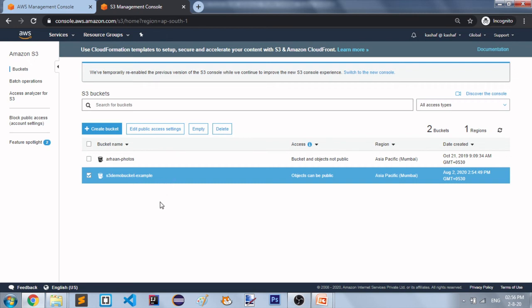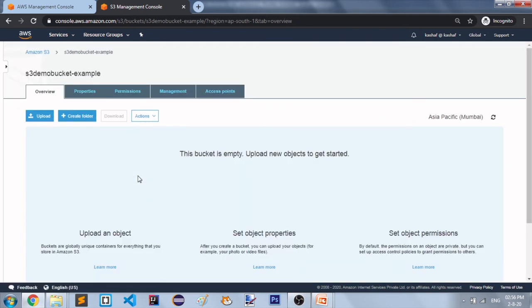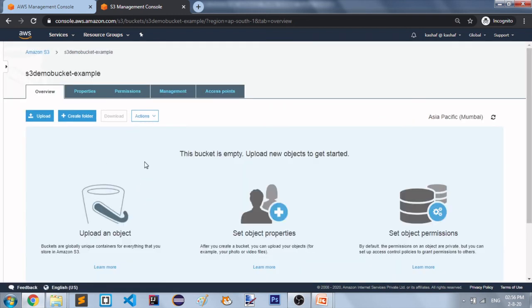So the first part of this demo is completed. Now I am moving to the second part. In the second part we will upload some files. I am going to click here and go inside my bucket. Now I am inside my bucket. You can see this bucket is empty. Upload new objects to get started. We just created this bucket, so nothing is inside, no object is here. So this is an empty bucket.